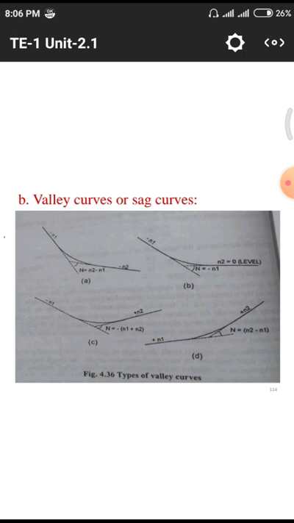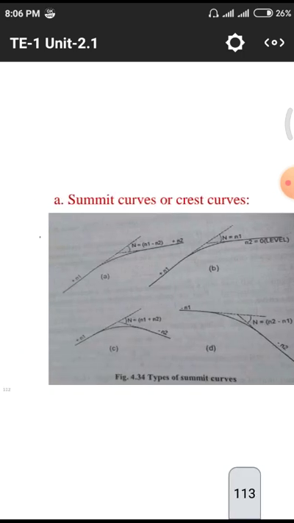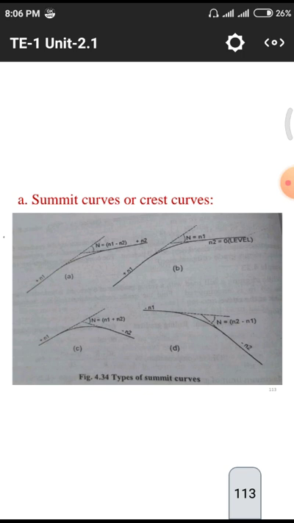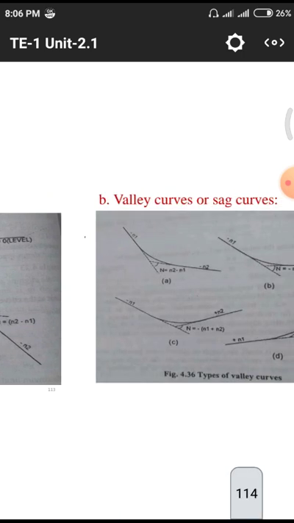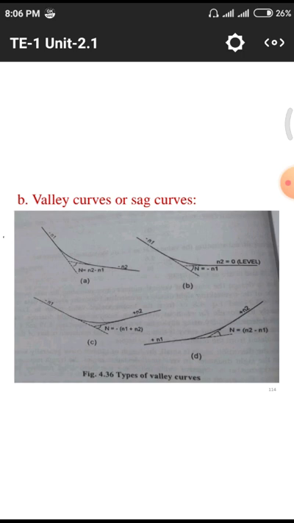Particularly, today's total topic depends upon two curves, that means summit curve and valley curve. What is a summit curve? Two slopes meet at a particular point in a normal sloping area. The other name of the summit curve is crest curve. The total slope N, that means slope measured in terms of angles, N equals N1 minus N2, the algebraic sum of the two grades joining at that particular point. This is also the same for valley curves.